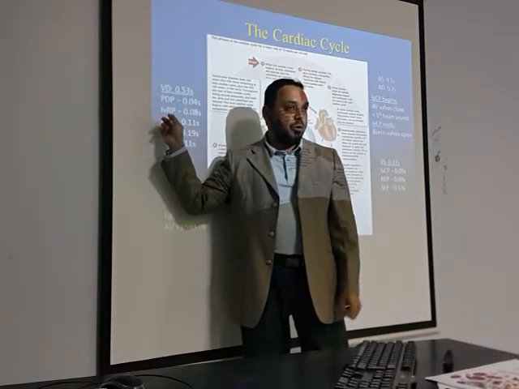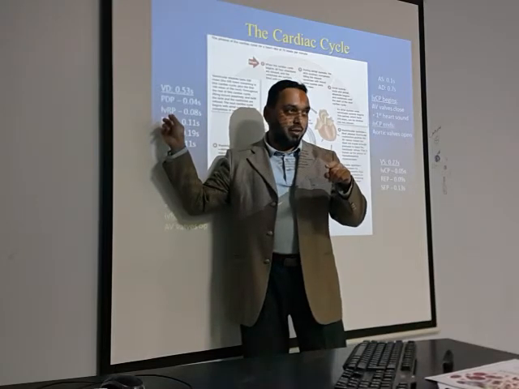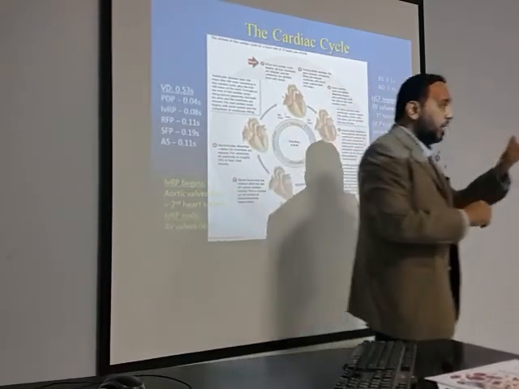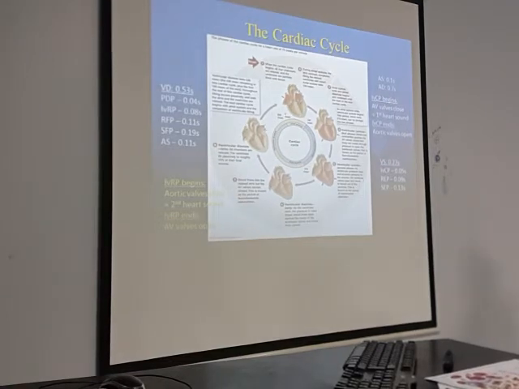The protodiastolic period, PDP, is that period. Pro means for, so protodiastolic means before diastole. So when the ventricular muscle is beginning to relax, there is still this particular time period when even the aortic and pulmonary valves have not closed.